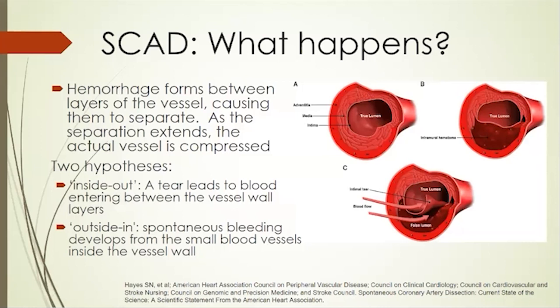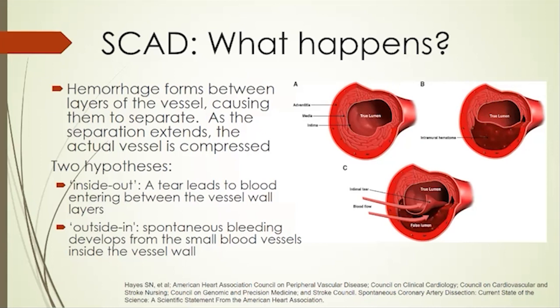But basically, what's happening when you have SCAD? There is some form of a hemorrhage that forms between the layers of the vessel. There are two hypotheses for that. One is the inside-out hypothesis, the idea that there's a tear in the blood vessel, the blood rushes in, and then it extends down the vessel as the blood flows, and eventually can cause a thrombus and compress the blood flow to the vessel.